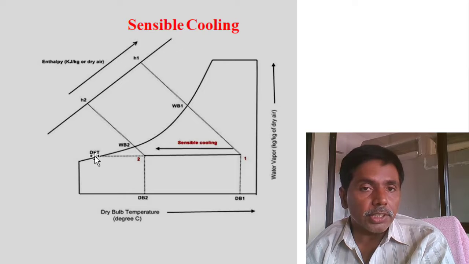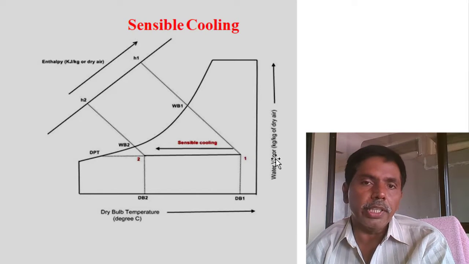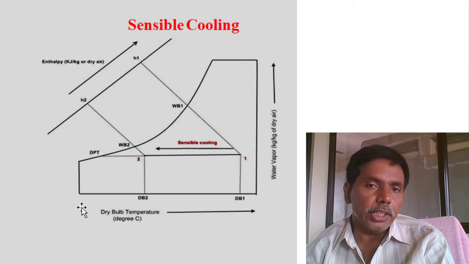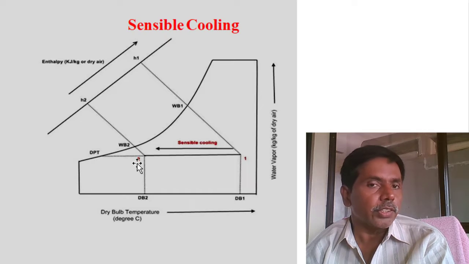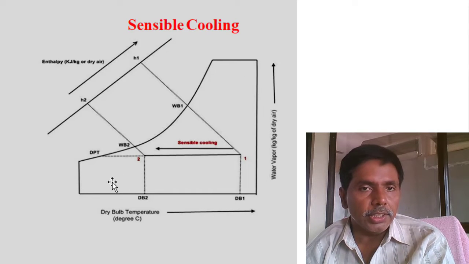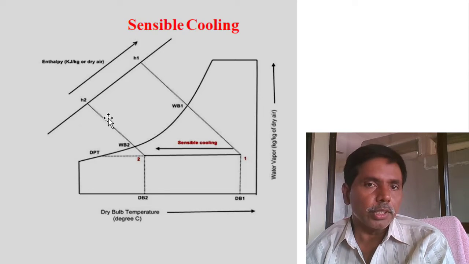But dew point temperature is not reduced. In this point or this point, dew point temperature is same. There is no change in specific humidity, but relative humidity is increasing. You see, the relative humidity here may be 30% or 40%. Just sensible cooling, the relative humidity of the air is also increasing. So relative humidity is increasing, but specific humidity and dew point temperature are not changing, and wet bulb temperature is decreasing, and enthalpy also decreasing. We are cooling the air.